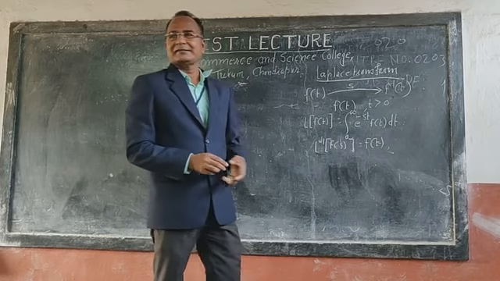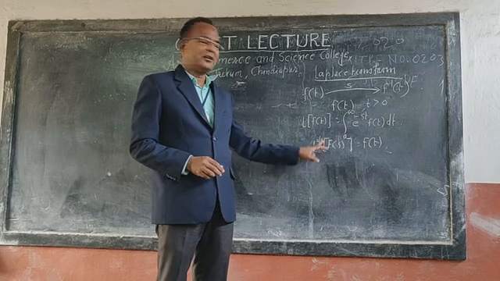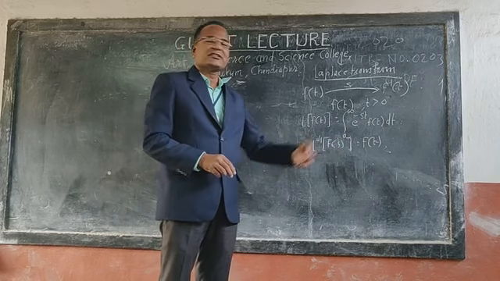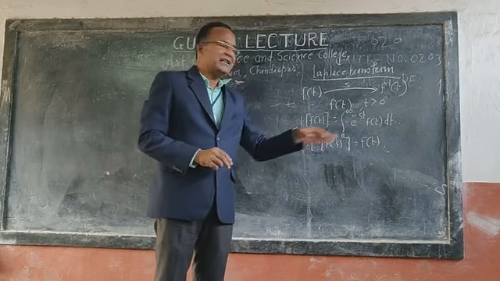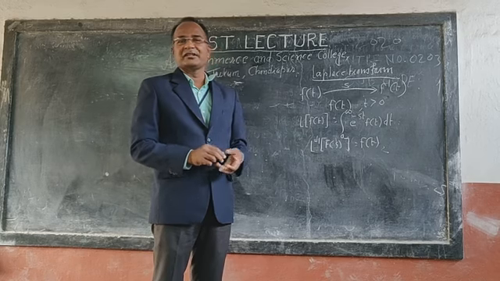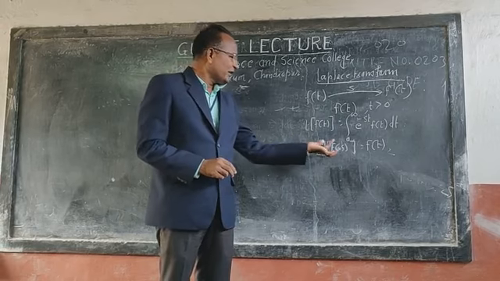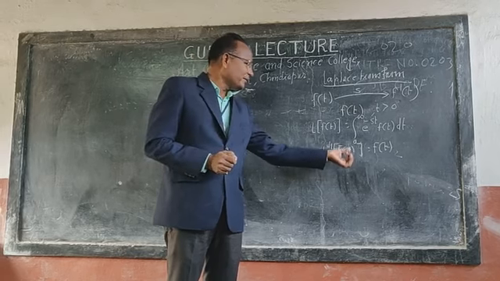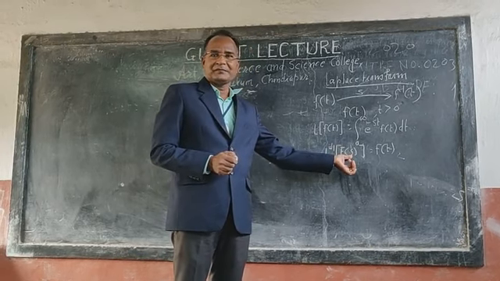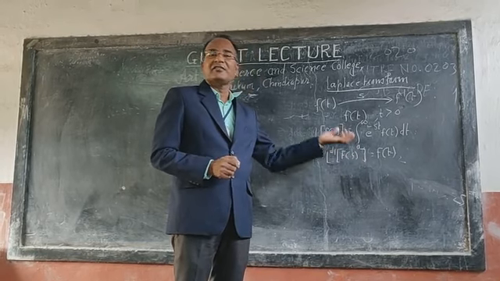Do you clear this? Inverse Laplace transform of capital F of s is equal to f of t. What is f of t? It is the original function containing a variable t. What is F of s? This is the transformed form with parameter s. This is the Laplace transform.